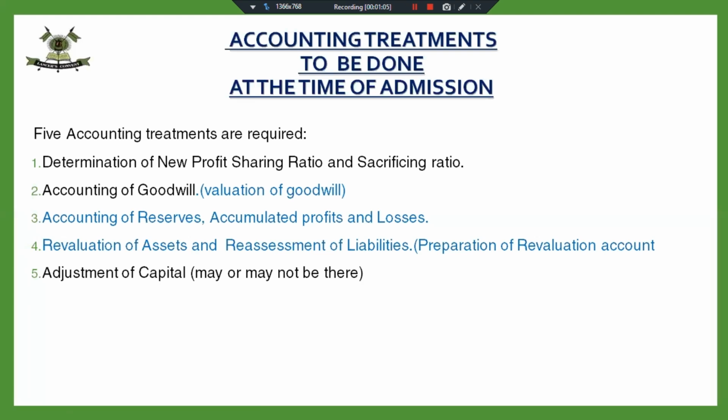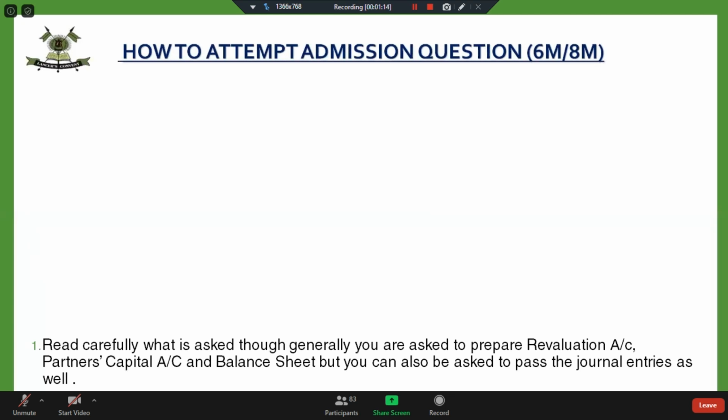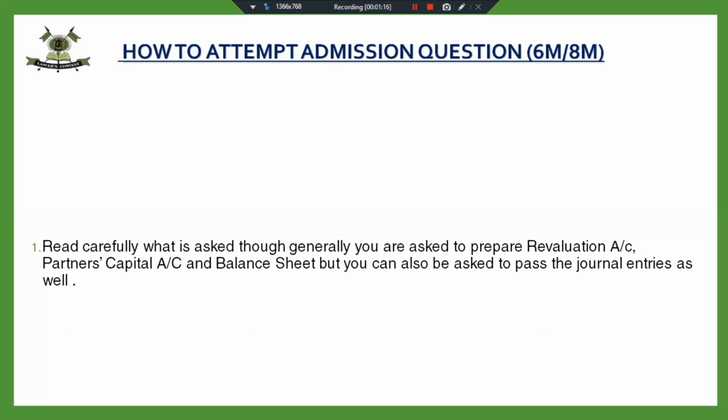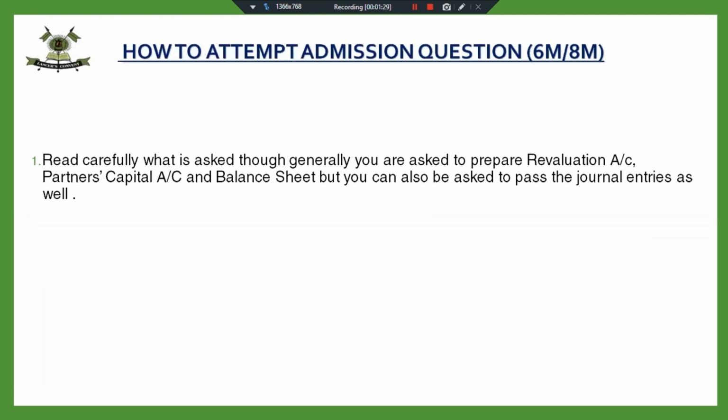So how do we have to attempt the admission question? There are just a few points you will keep in mind before you start with the question. First, read carefully what is asked. Generally, in 99% of the cases we are asked for revaluation account, partner's capital account, and balance sheet. But there might be a case where you are being asked to pass the journal entries, or journal entries plus balance sheet. And children commit a mistake here: they are in the habit of making the account. They don't read the question properly and start making the account.